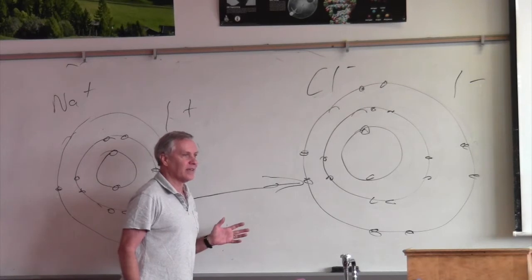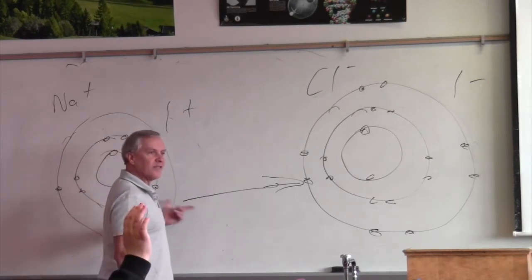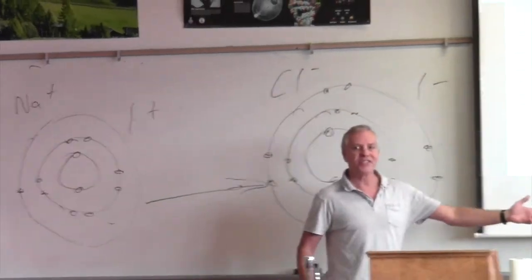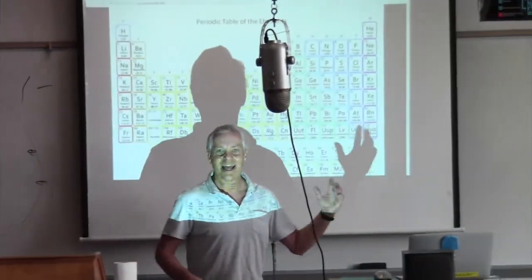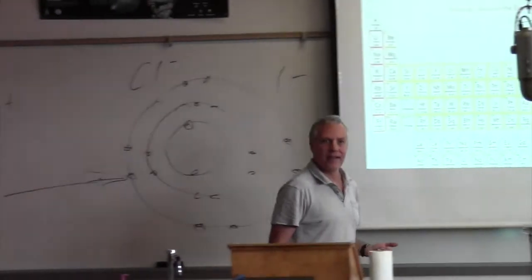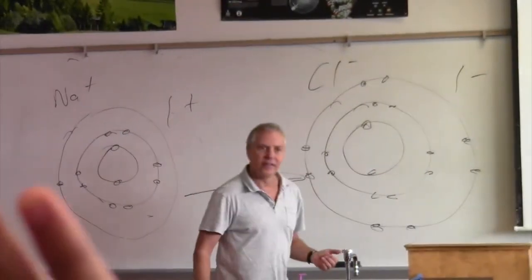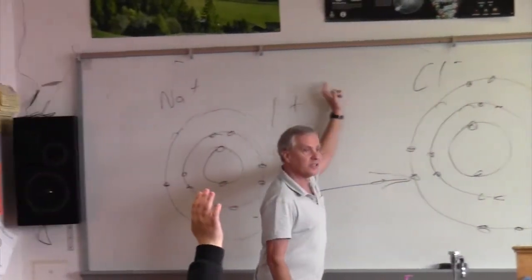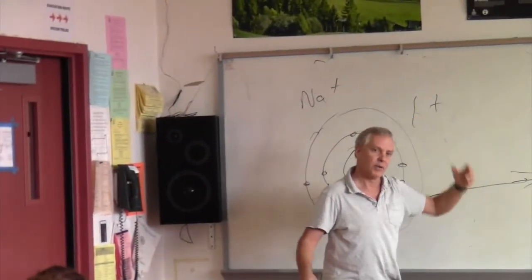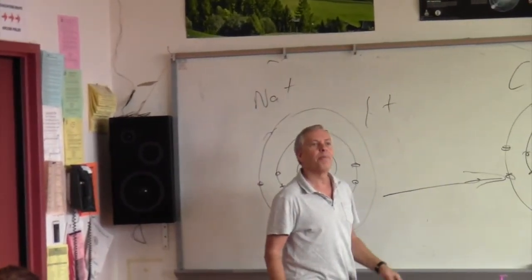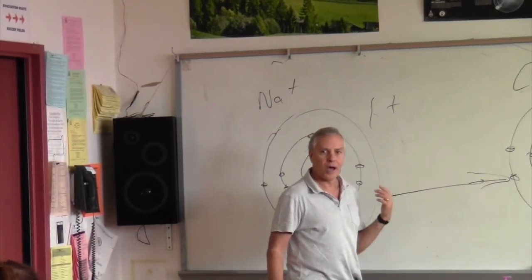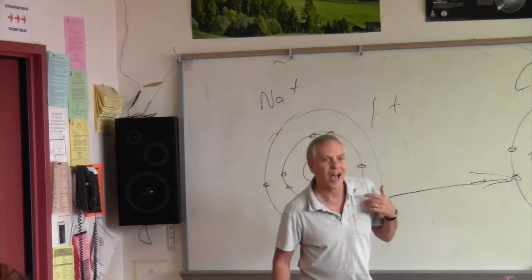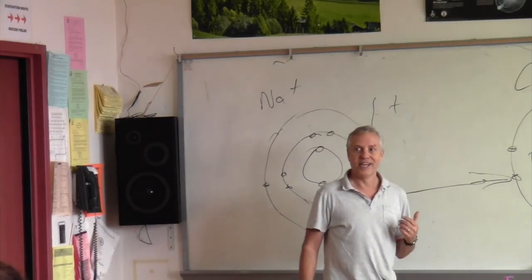Not exactly. This is happy to give its electron away, but still it's kind of hanging out next to its friend. So it gave its electron away to its friend, but it's kind of hanging out next to its friend. The fact that this is negatively charged, and this is positively charged, is the attraction. I just kind of gave you the answer away. What kind of bond would it be between atoms of opposite charge? Technically known as ions.